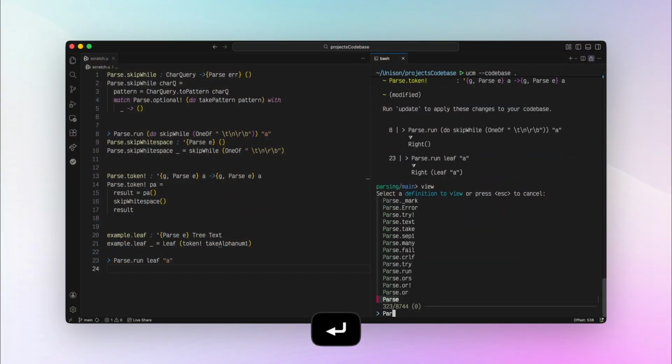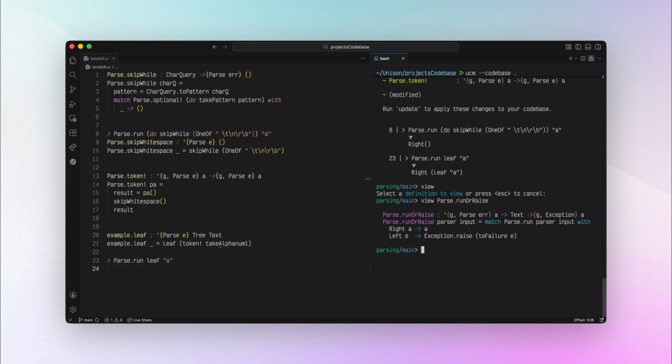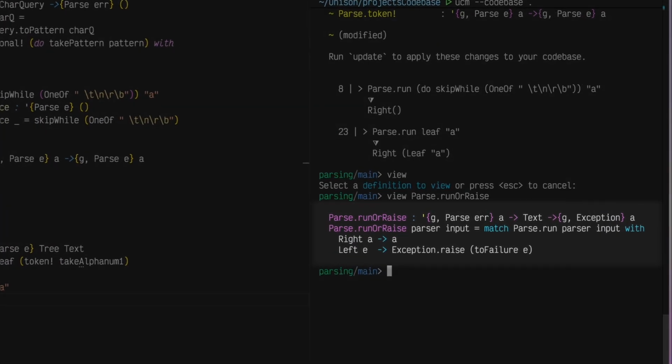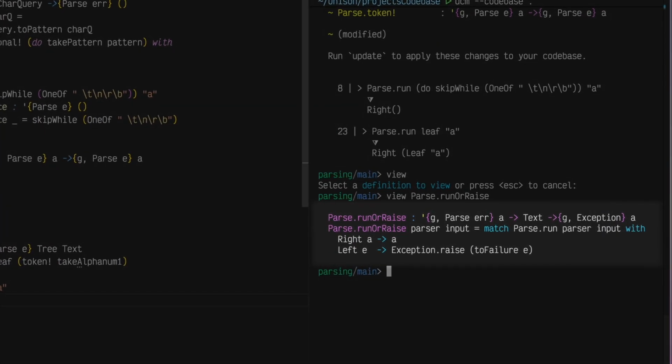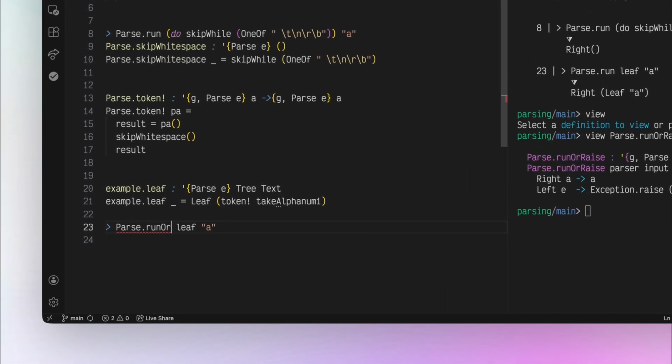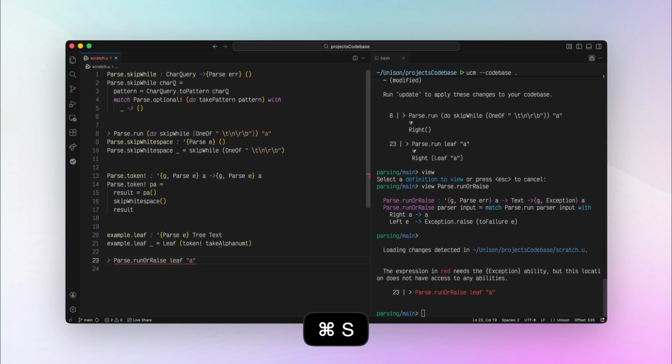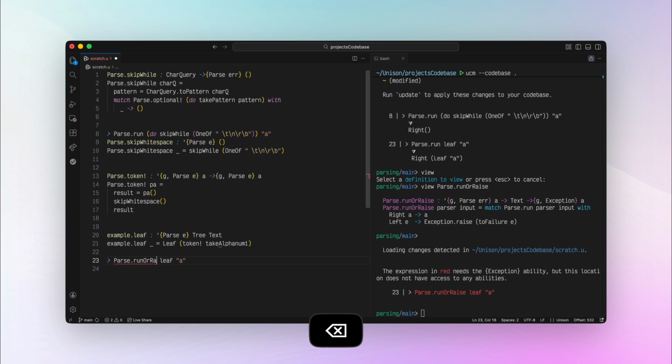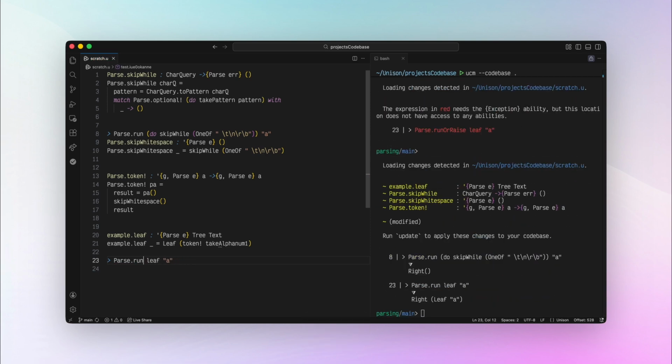A couple of caveats. Watch expressions need to be pure. That means expressions that have an ability in the return type of their signature cannot be run in a watch expression. Let's say I wanted to use a different parser handler. The parser.runOrRaise handler here can throw an exception. If we try and run this in a watch expression, we'll see the UCM report a failure. Most abilities have a handler that can be interpreted into a regular data type. In our example, we used a parser handler that returned an either.